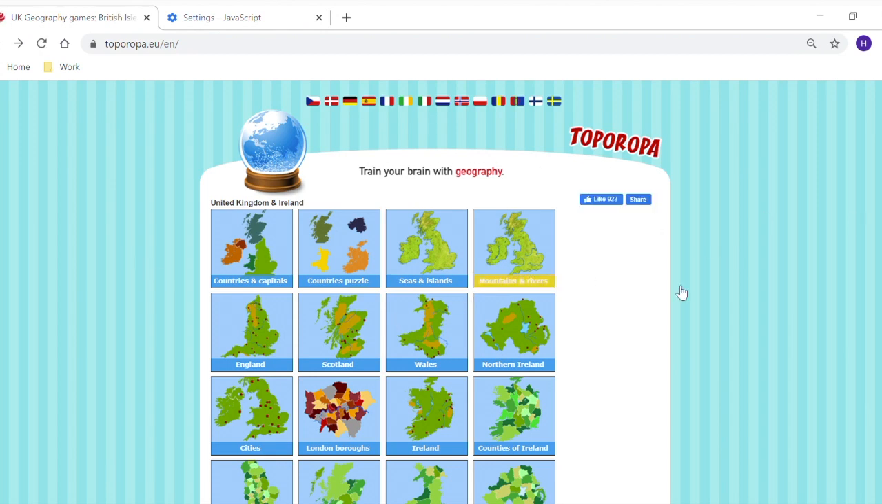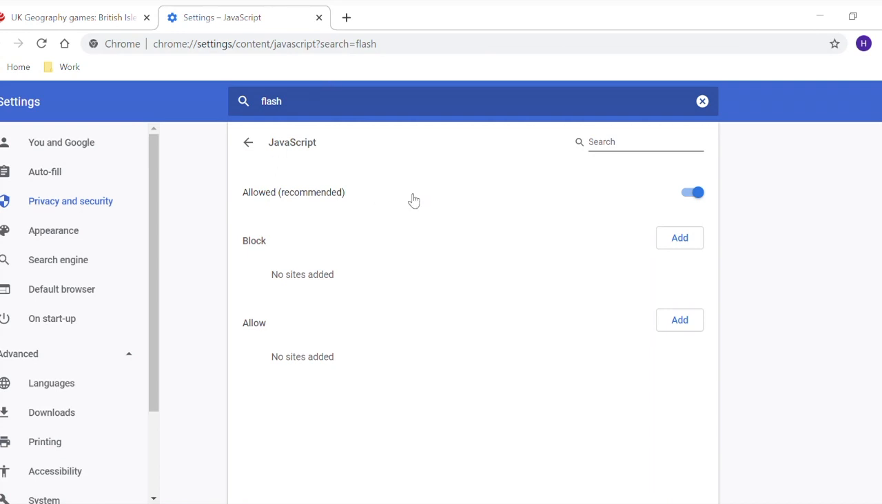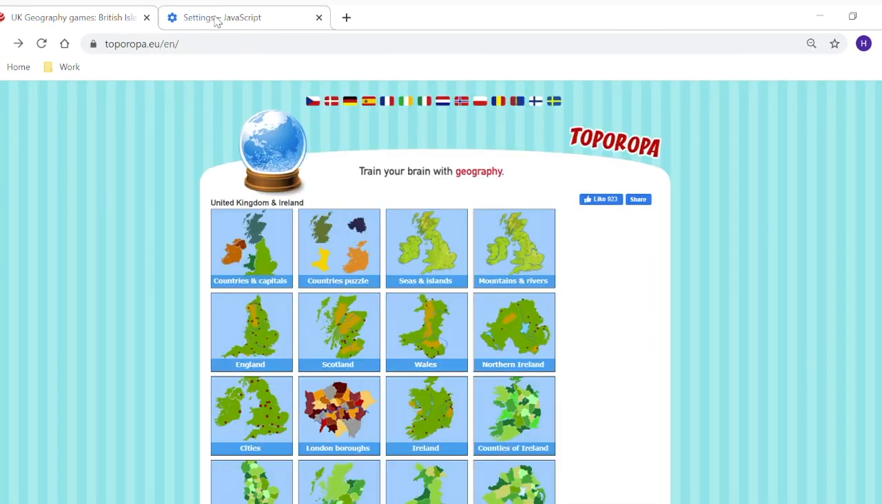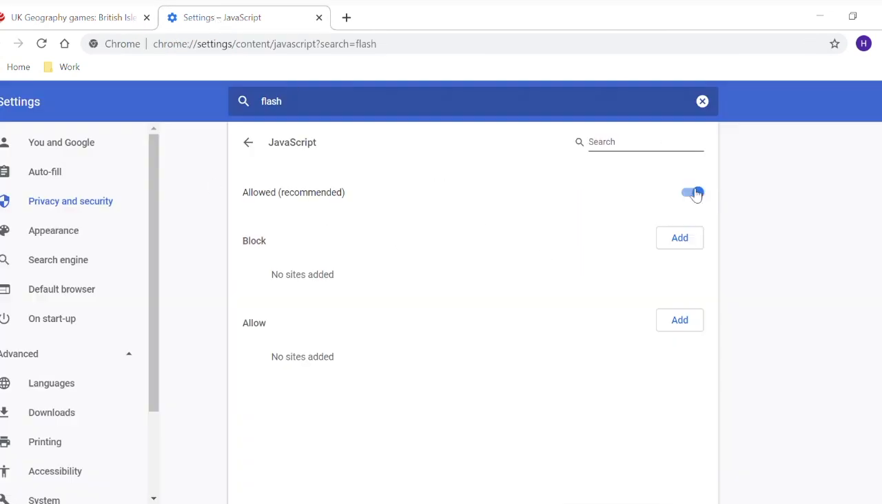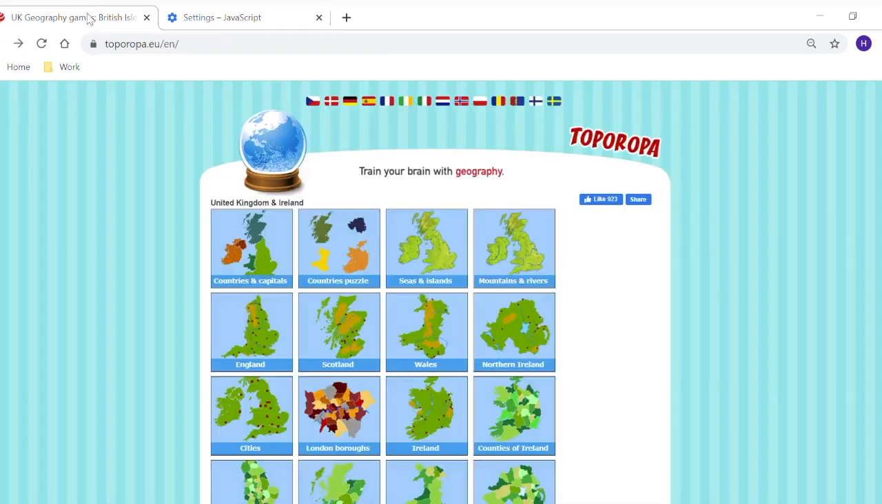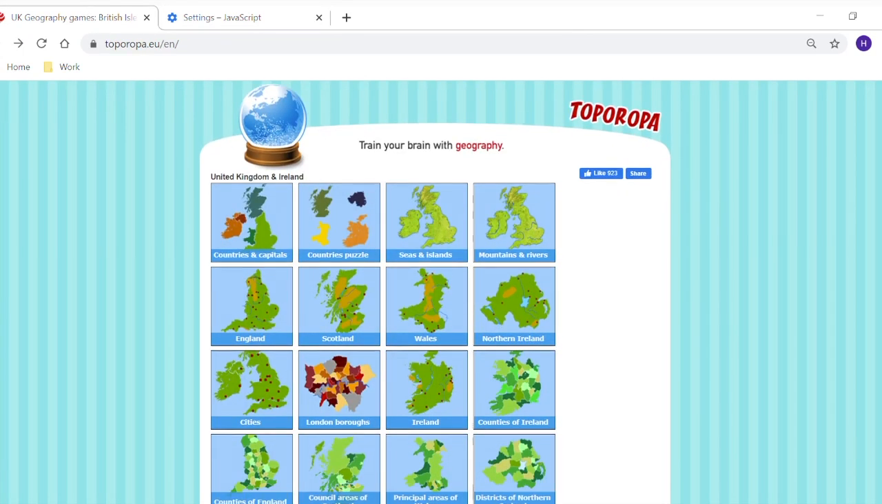When you go on it, it might say that Java or Flash Player isn't allowed. All you need to do is go onto your settings and change it onto allowed over here. So if I turn it off, it says blocked, but when I turn it on, it says allowed. And that will basically let them all work.